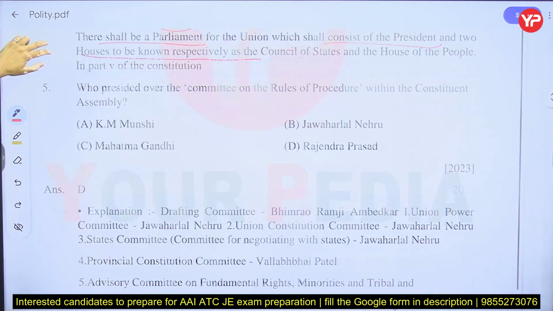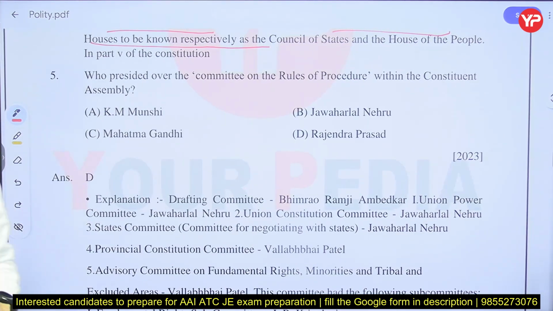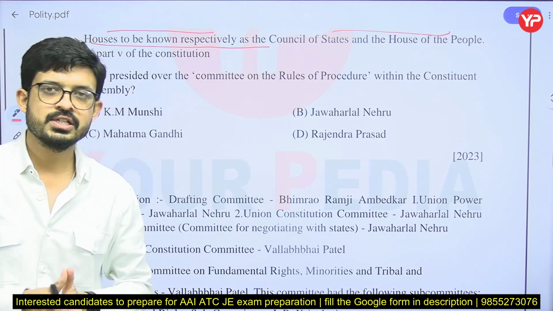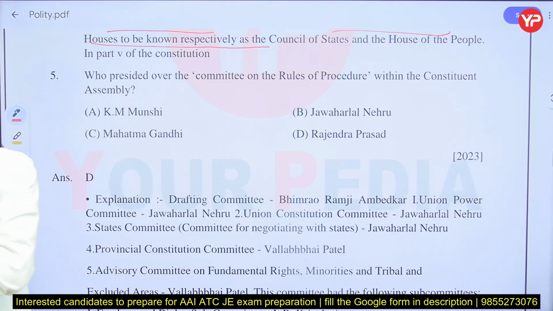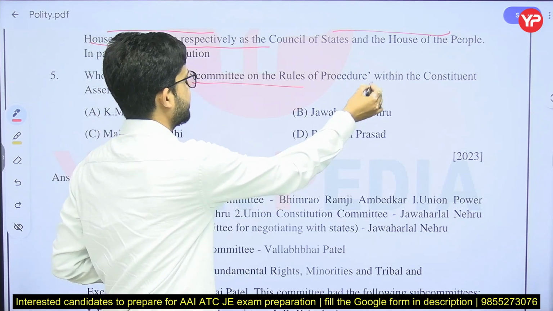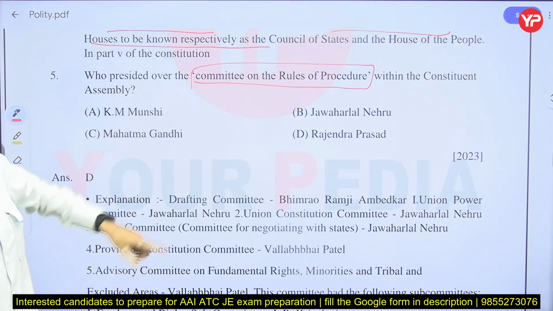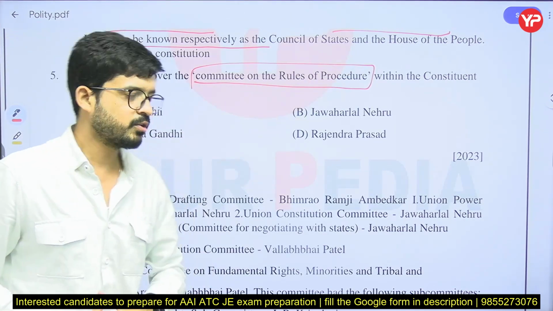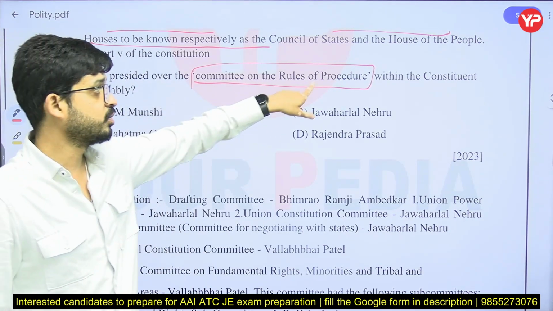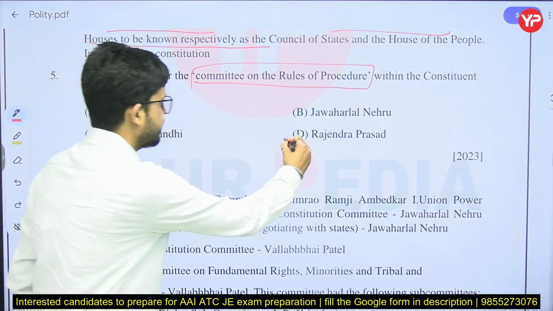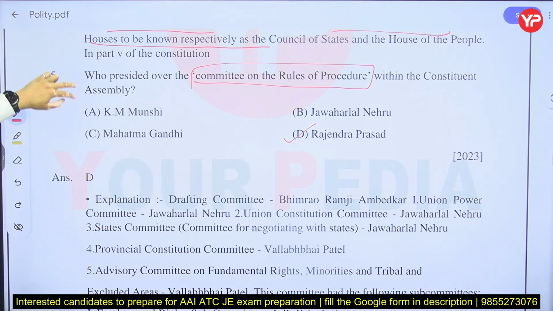Now the next question is related to the Constituent Assembly. For making the Constitution of India, the Constituent Assembly was formed, which was partially indirectly elected and partially nominated. We will discuss it in the lecture of polity, but here the question is that there are certain committees formed in the Constituent Assembly, out of which one committee is the Committee on the Rules of Procedure. So here the question is, who presided over the Committee on the Rules of Procedure? So here the answer is D, that is Rajendra Prasad.